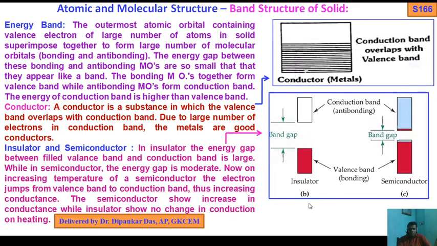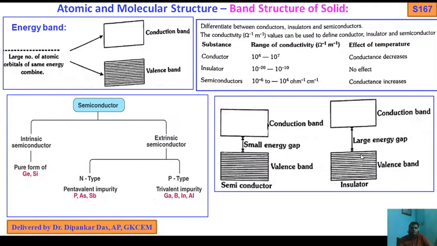Okay, so this is the energy band. I told you what the conduction band is and what the valence band is. So what is the conductor? I have already told you, the valence and conduction bands overlap each other. This is the insulator, where the energy gap is high. This is the semiconductor, where the energy gap is very small, and whose conductivity lies between insulator and conductor. You see the conduction band and valence band: large numbers of atomic orbitals of the same energy give us the conduction band and valence band.